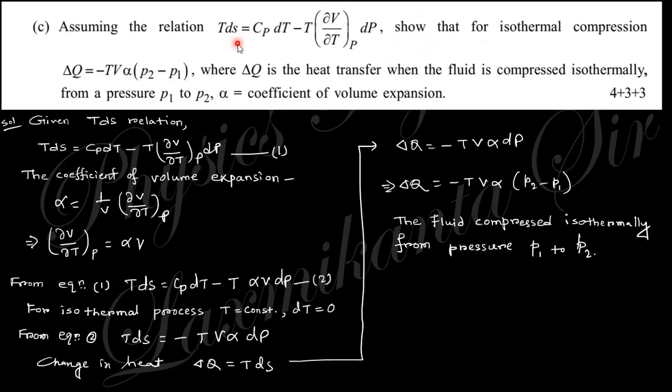Next, assuming the relation T dS equals to Cp dT minus T (del V by del T) at constant P dP, so that for isothermal compression, delta Q equals to minus T V alpha (P2 minus P1), where delta Q is the heat transfer when fluid is compressed isothermally from pressure P1 to P2. Alpha is the coefficient of volume expansion. So this is the TdS relation. The coefficient of volume expansion is like that. Put this expression within this one, and finally you obtain this relation.